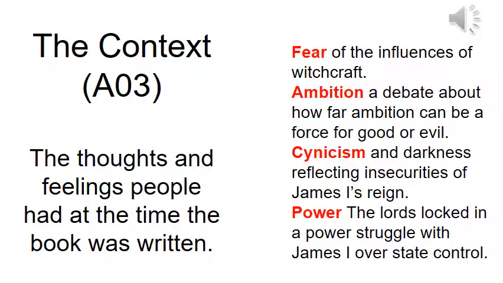So the context are the thoughts and feelings that people had at the time that the play was written. And you can see underneath that title we have the symbol AO3. A stands for assessment, O for objective, and this is the third one. If you talk about the people's thoughts and feelings at the time in your essays, then you'll be able to pick up more marks for AO3. So the main thoughts and feelings people had were fear, ambition, cynicism and power. So let's explore that in more detail.